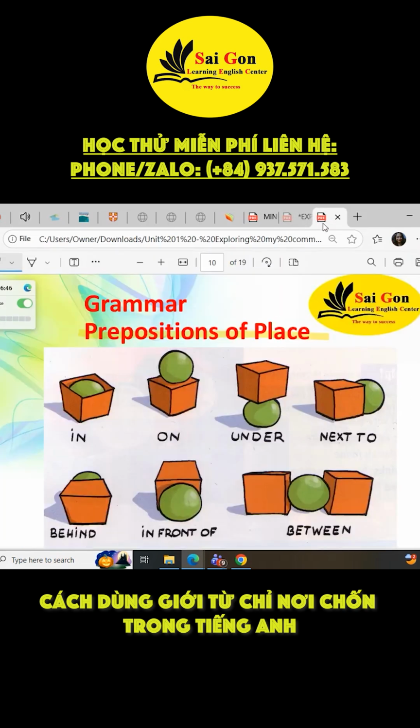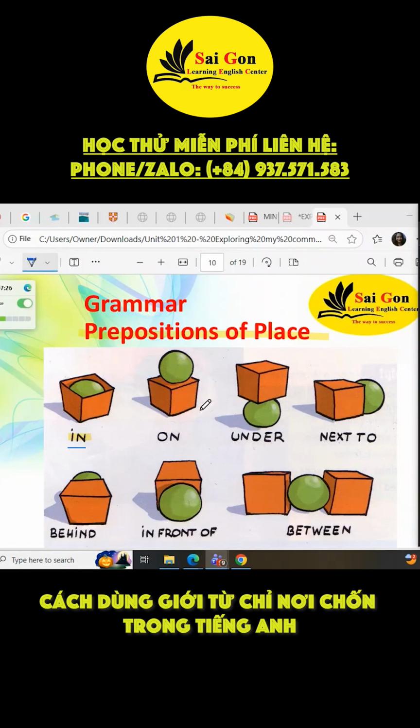Now let's learn. We are going to talk about it one by one. In. When we say in, it means something is inside. It's something inside. Like, for example, this one.